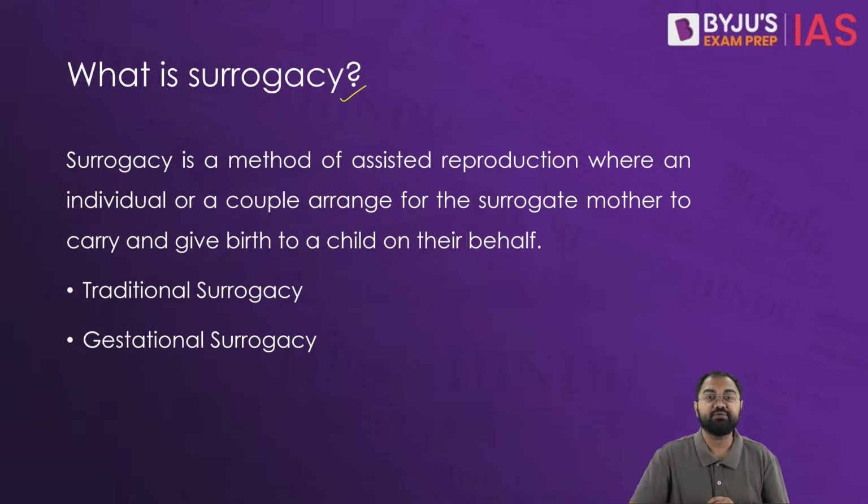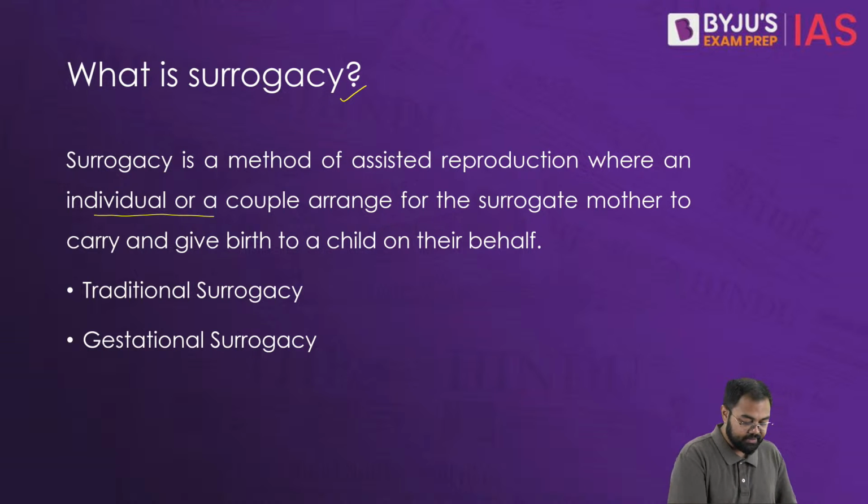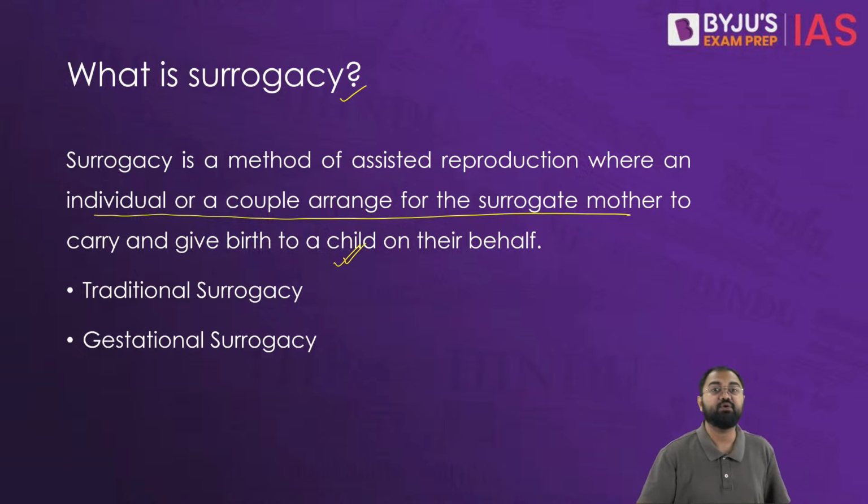Now, when it comes to surrogacy, understand this: surrogacy is a method of assisted reproduction where an individual or couple arranges for a surrogate mother to carry and give birth to the child on their behalf. Surrogacy is where you have another woman who acts as a surrogate mother, and she is the one to give birth to the child on behalf of the parents.